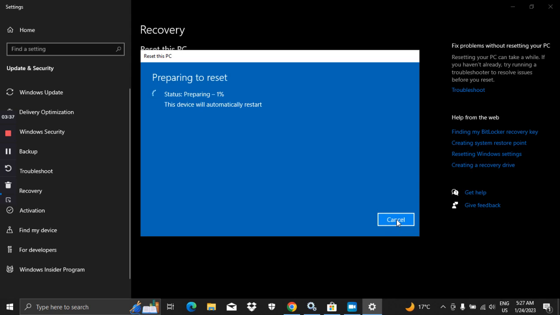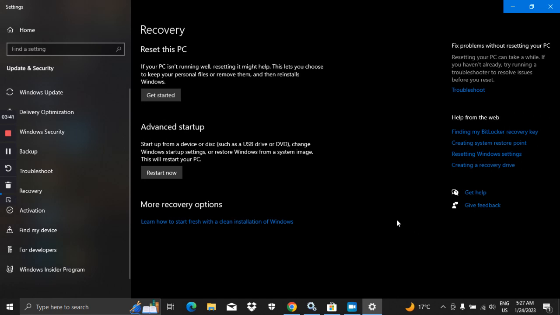I don't need to reset it. I will cancel it. So friends, this way you can reset your PC without deleting your personal files. So go through it and make your PC faster and smoother.